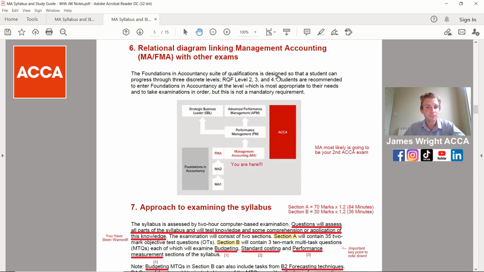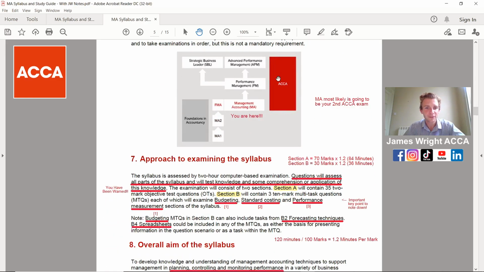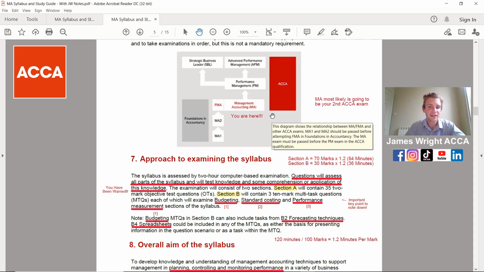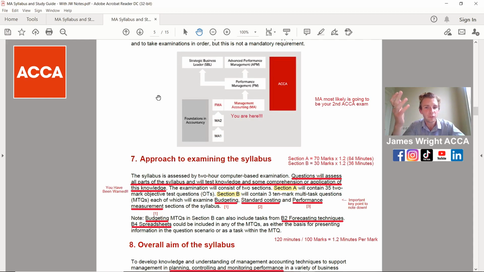Coming on to some more detailed bits, this is where you can picture where management accounting fits in overall for your ACCA qualification. And as we talked about before, it links into the PM, the performance management exam. So there's management accounting there, and it will flow into performance management later on. So make sure you save your notes, as they will definitely be helpful. And as we touched on before, this should be your second ACCA exam.